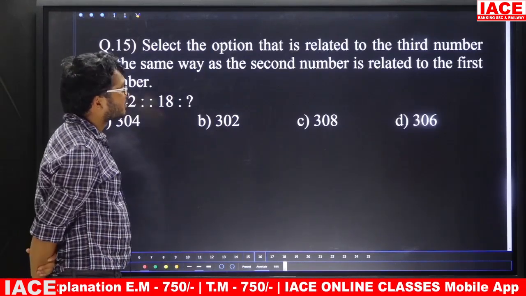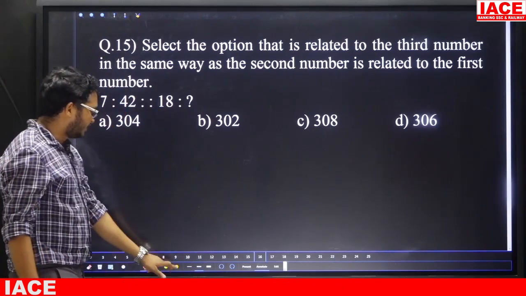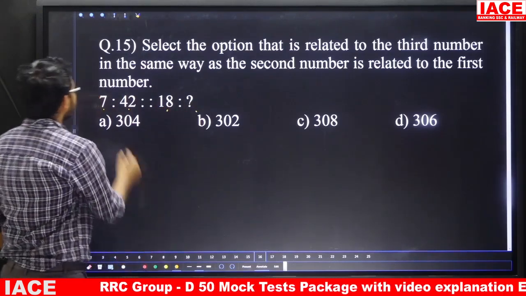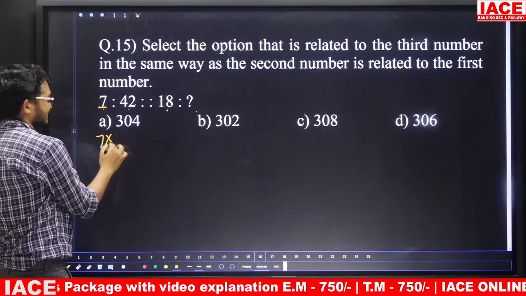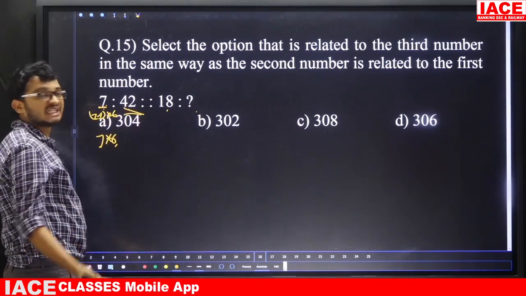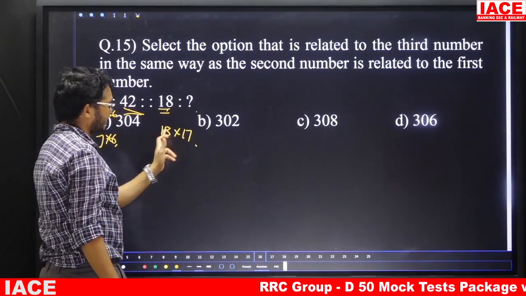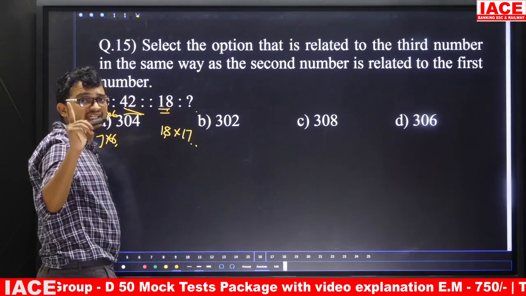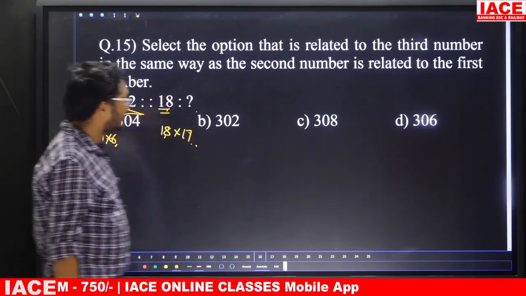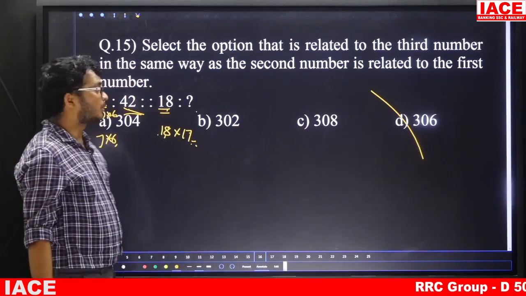Question number 15. Select the option that is related to the third number in the same way the second number is related to the first number. Friends, these two are related based upon one feature, and that same feature is applicable for the third and fourth. How? For 7, the number before it is 6, that is 7 minus 1. 7 into 6 is 42. In the same manner, 18 minus 1 is 17, so 18 into 17. 18 into 7 would end in 6, and the ending digit is 6. Which option has it? Option D. So 18 into 17 is 306. The answer is Option D.